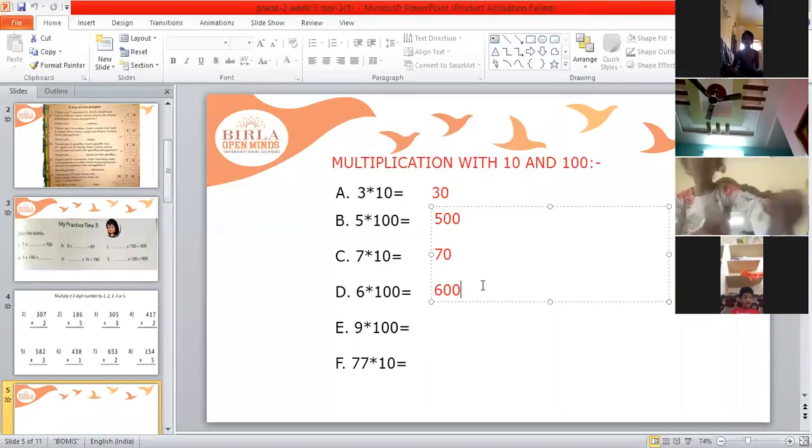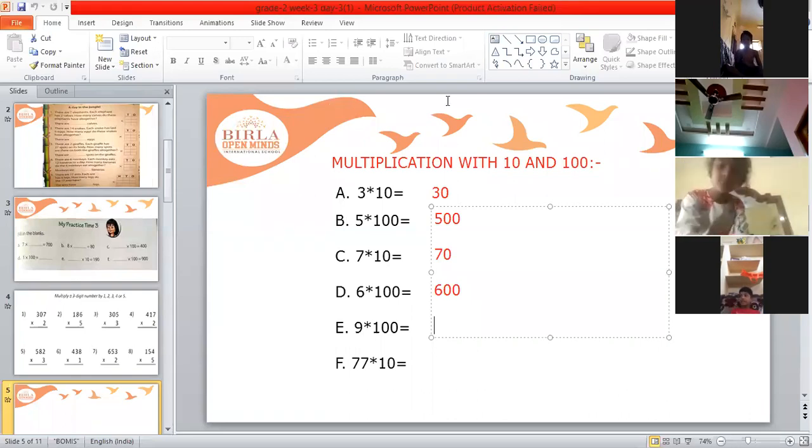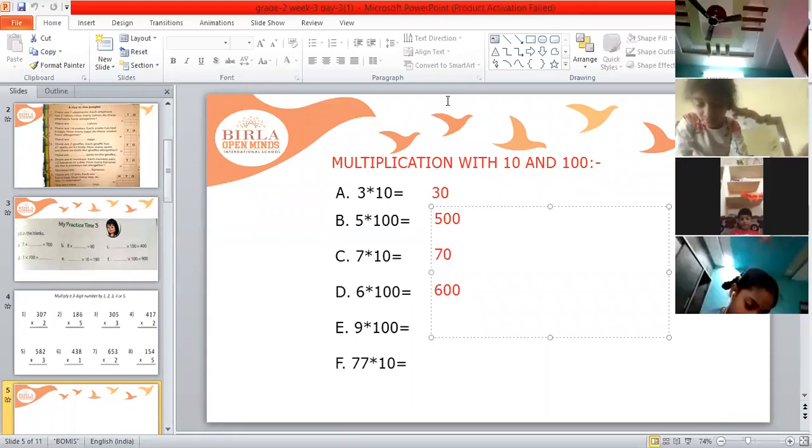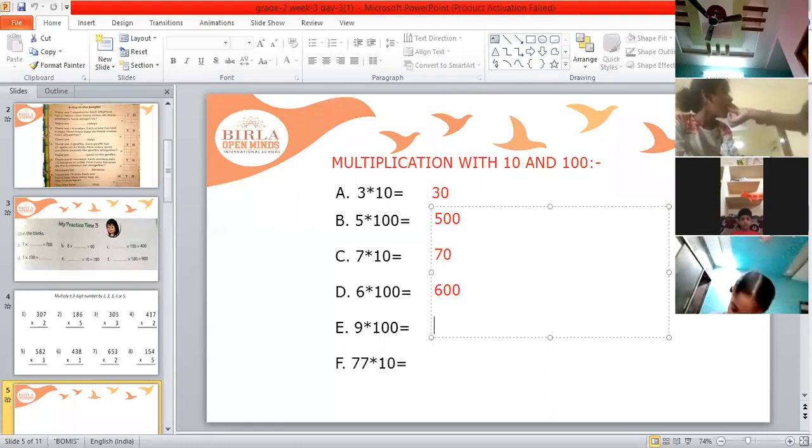Shreyas. Yes. Fifth bit. Bit number 5. 9 multiplied by 100. How much? 900. Very good. 9 multiplied by 100 is equal to 900. Yeah, that's correct.